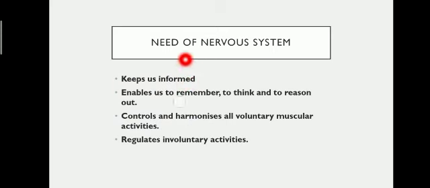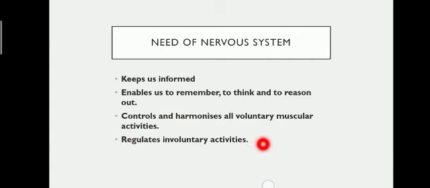First of all, it keeps us informed, means it keeps us informed what all things are happening around us. Then it enables us to remember, to think and to reason out. Then it controls and harmonizes all voluntary muscular activities, whatever muscular activities are taking place inside our body, like the movement of hands, movement of legs. So these muscular activities are only controlled by the nervous system.